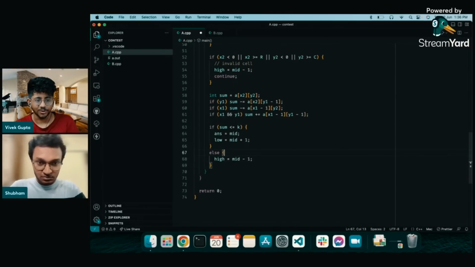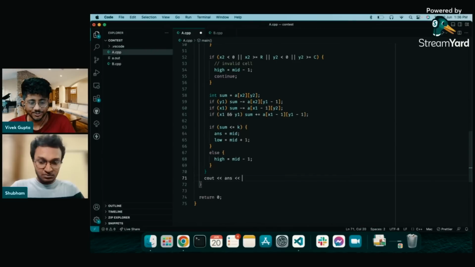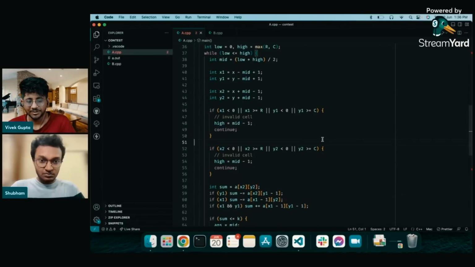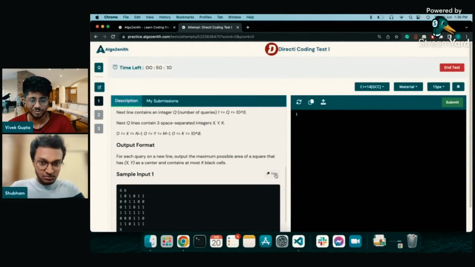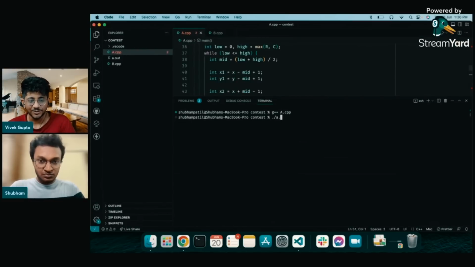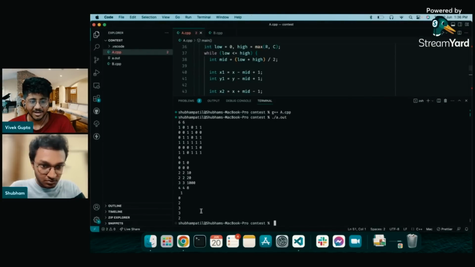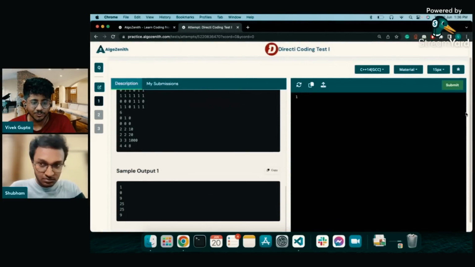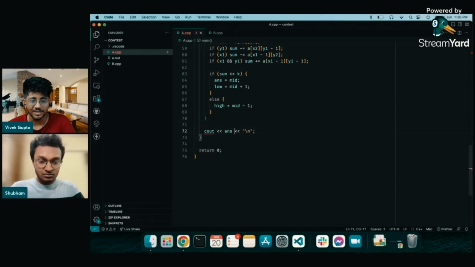Okay, he has written a lot of code already. I don't think people will be able to write this quick code unless they have seen something like it before. I suppose when you are at a world finance level, you do see such problems before too. So I would assume that he should be able to code it pretty fast. So he's finding the length. Yeah, his code is correct. He's finding the length. It should be the area of the thing. He has to find the area of this.